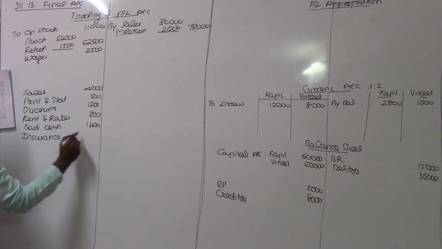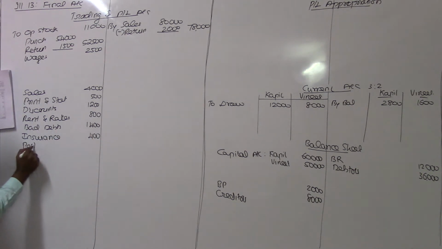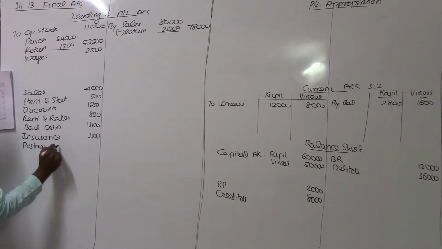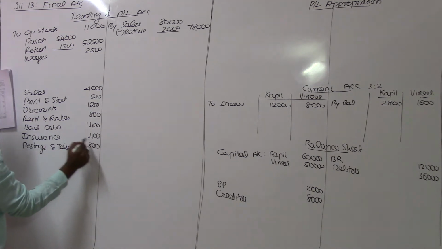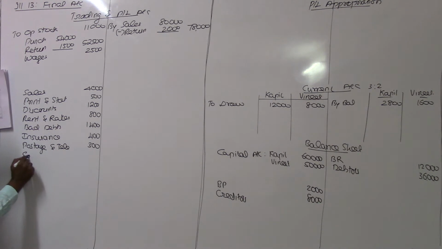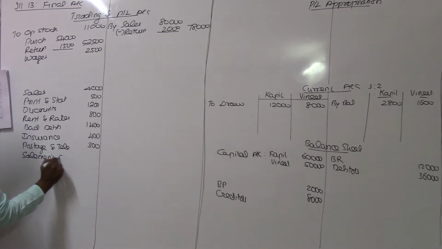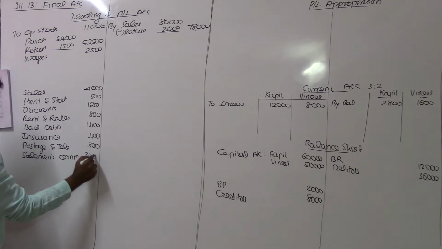Insurance, the value being 400. Postage and telegram are also general expenses, 300. Salesman's commission should be debited in the P&L account, the value being 3,400.